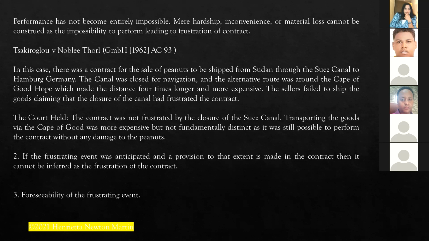Now let's see what the court holds here, or what the court decides. The court held the contract was not frustrated, or it was not impossible to be performed by the closure of the Suez Canal. Transporting the goods via the Cape of Good Hope was more expensive, but not fundamentally distinct, as it was still possible to perform the contract without any damage to the peanuts. That was the product in question. So therefore, performance has not become entirely impossible.